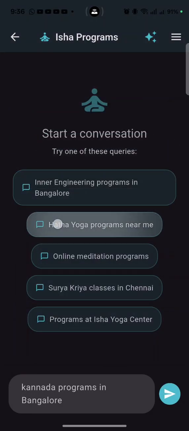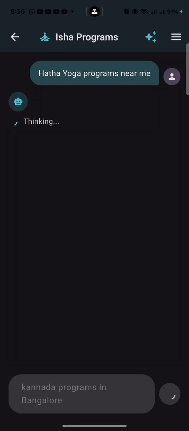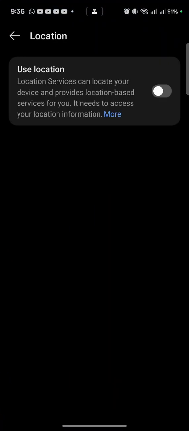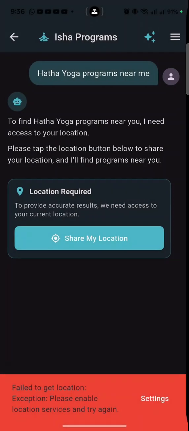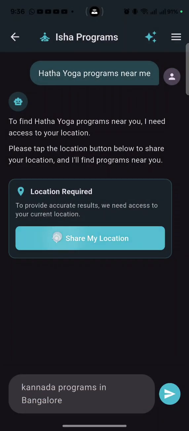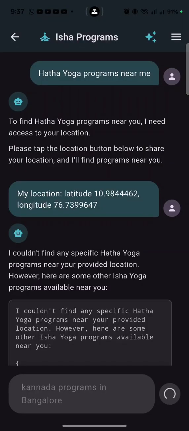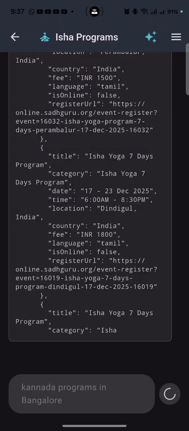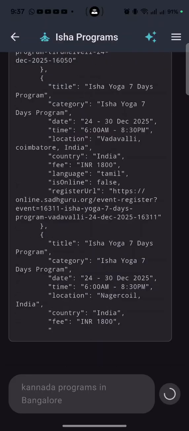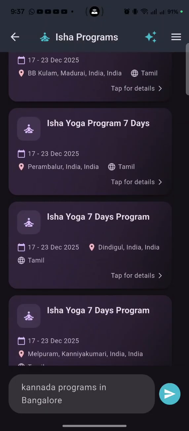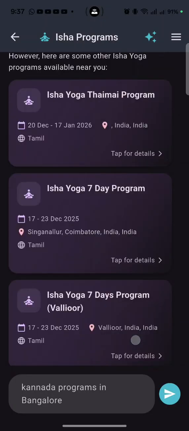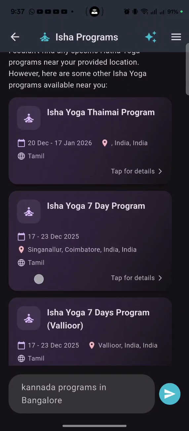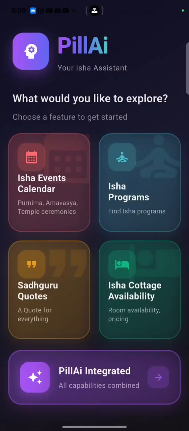For example, if I search for Hatha Yoga programs near me, we have handled a case where it will ask my location. So if I turn on the location, share my location. Right now we are using the free plan for a limited time in Google's Gemini Pro plan. Let me see what it gives. I couldn't find any specific Hatha Yoga programs, so here are some Isha Yoga programs. So it is giving an alternate suggestion.